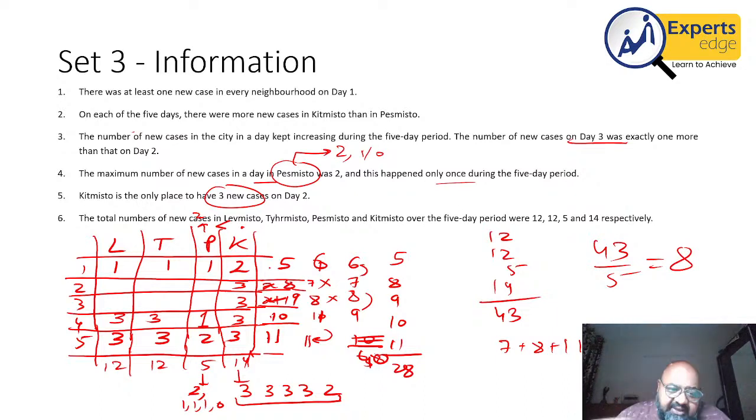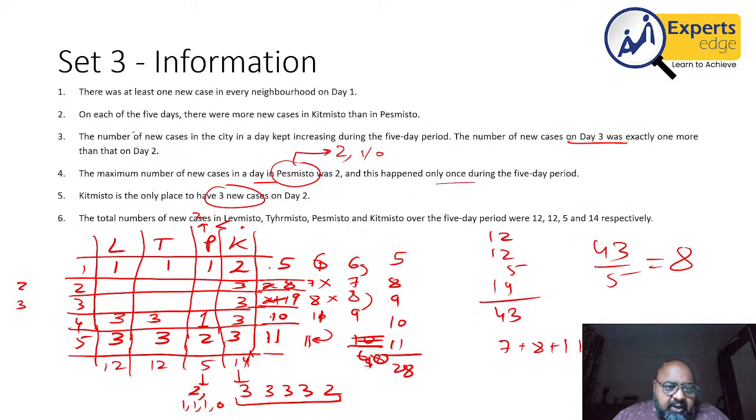So now day 1 is done, day 4 is done, day 5 is done. If I look at L and T, 3 and 3, 6, 7. The 7 values are done. Therefore, 5 is left for both L and T. So one of the values in L will be 2, the other will be 3. Similarly for T. Also, I need 1 for P as well.